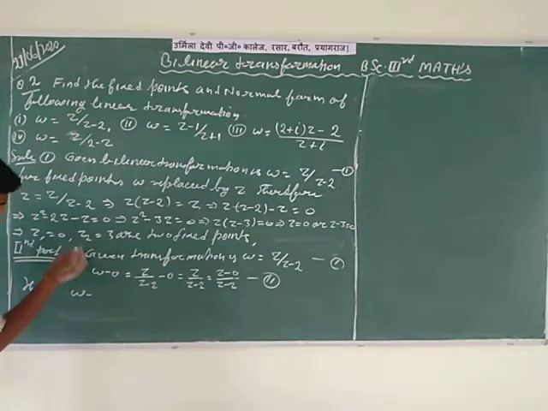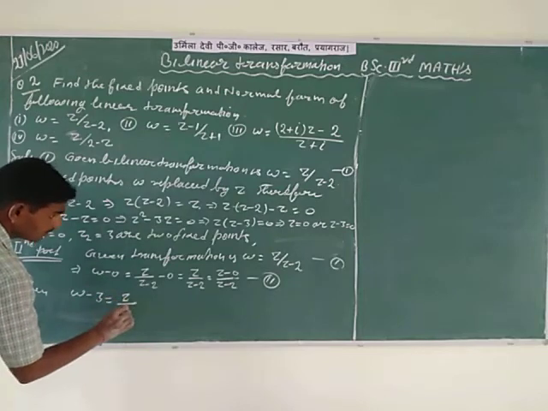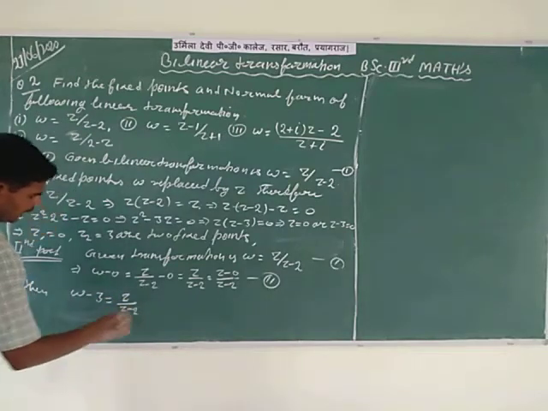0 is the first fixed point. Same as the second fixed point z2 is equal to 3, then w minus 3 is equal to, putting the value of w from the first equation, z divided by z minus 2 minus 3.